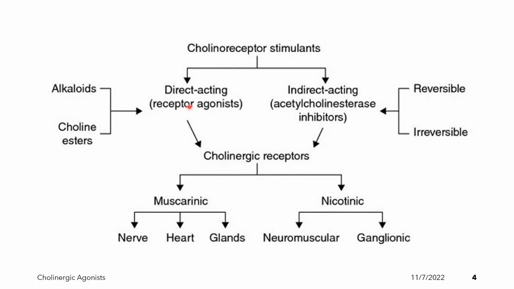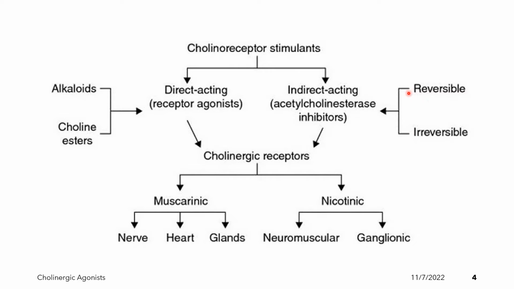Again, we have two cholinergic receptors. It can be muscarinic or nicotinic. So the direct acting cholinergic agonist can either be a muscarinic agonist or a nicotinic agonist. We also have the indirect acting cholinergic agonist. These are also known as ACHE inhibitors or acetylcholinesterase inhibitors. And these drugs can either be reversible or irreversible.